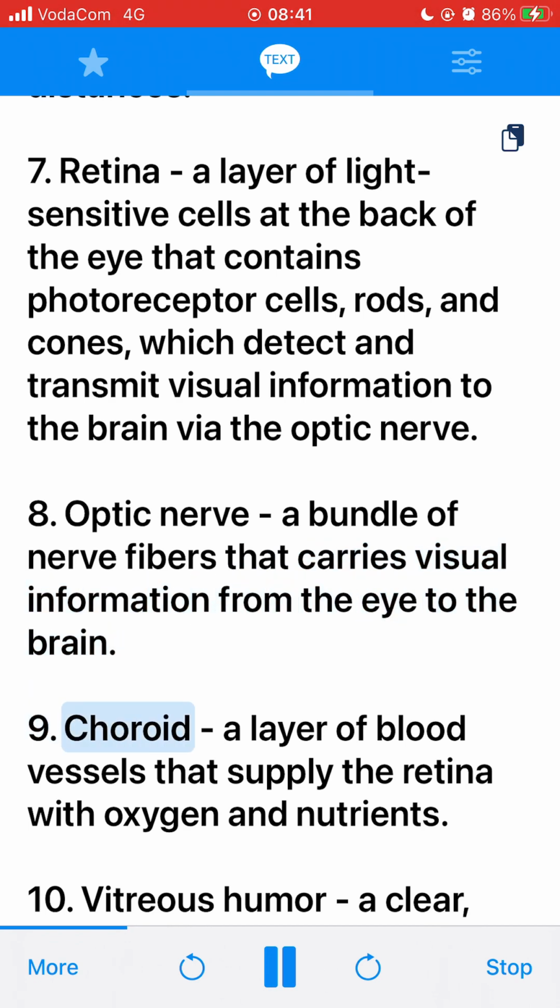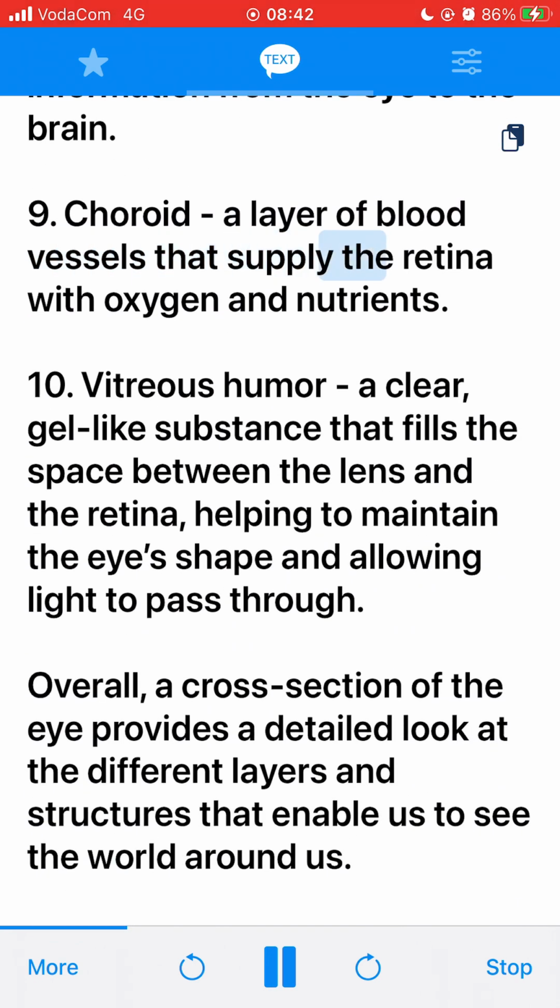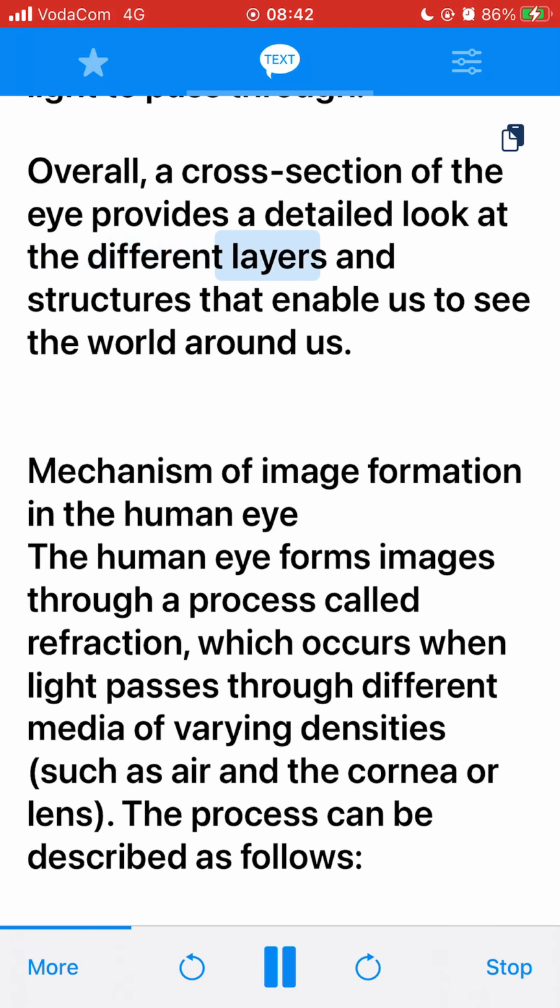8. The optic nerve, a bundle of nerve fibers that carries visual information from the eye to the brain. 9. The choroid, a layer of blood vessels that supply the retina with oxygen and nutrients. 10. The vitreous humor, a clear, gel-like substance that fills the space between the lens and the retina, helping to maintain the eye's shape and allowing light to pass through. Overall, a cross-section of the eye provides a detailed look at the different layers and structures that enable us to see the world around us.